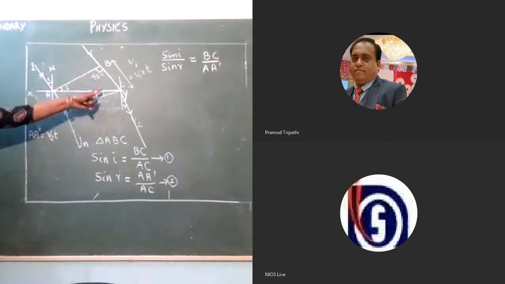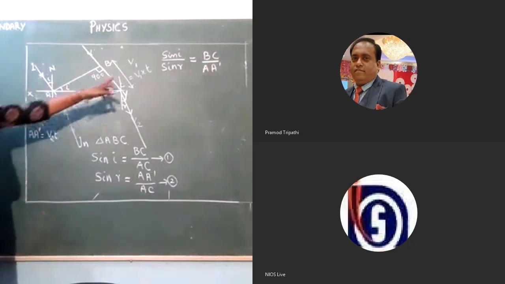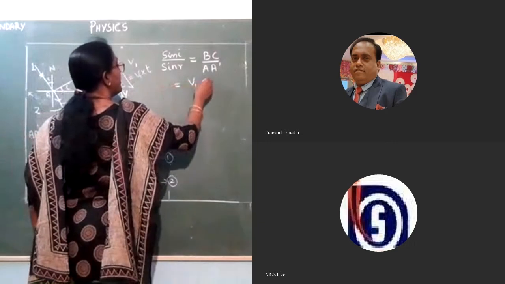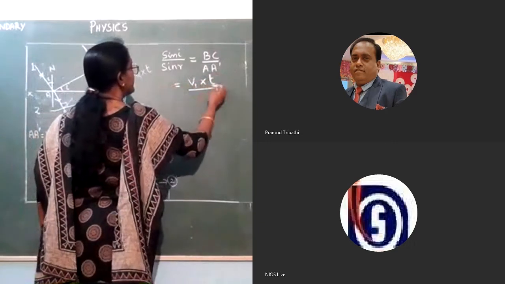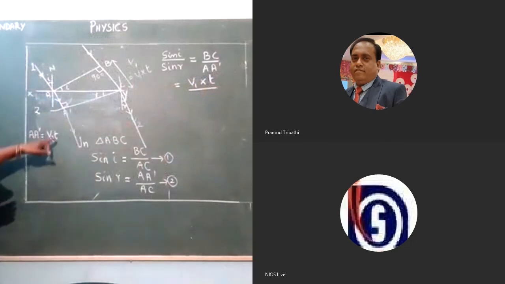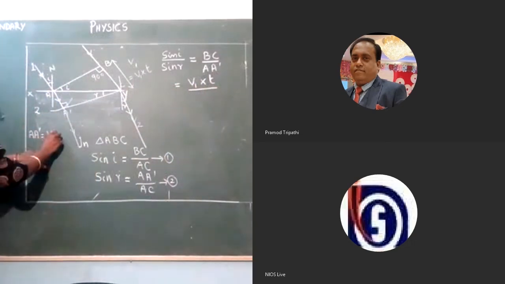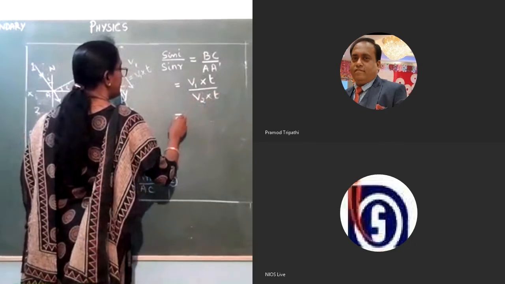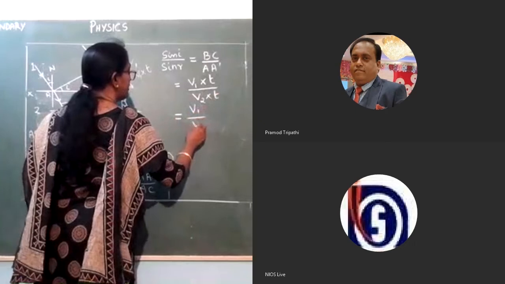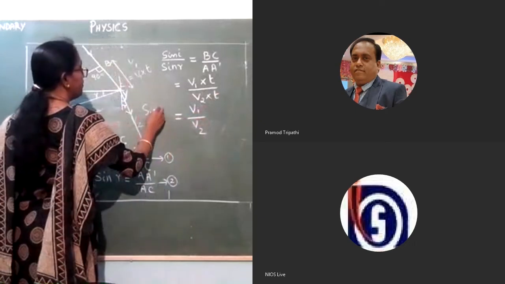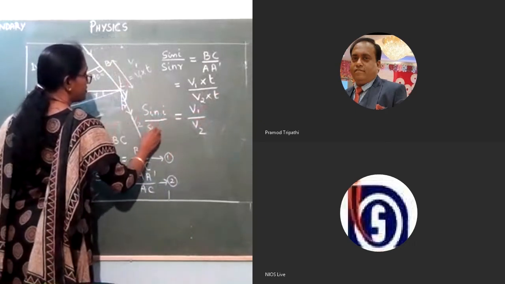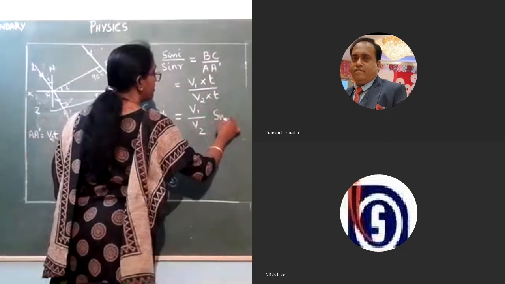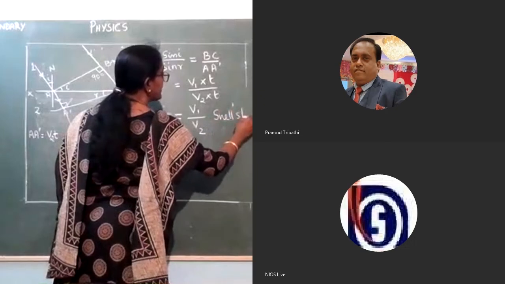So what is BC? Already we have taken it as V1 into T. What is A dash? A dash is equal to V2 into T. T and T can be cancelled. Therefore, this is equal to V1 by V2. So sine I by sine R is equal to V1 by V2. This is nothing but Snell's law.